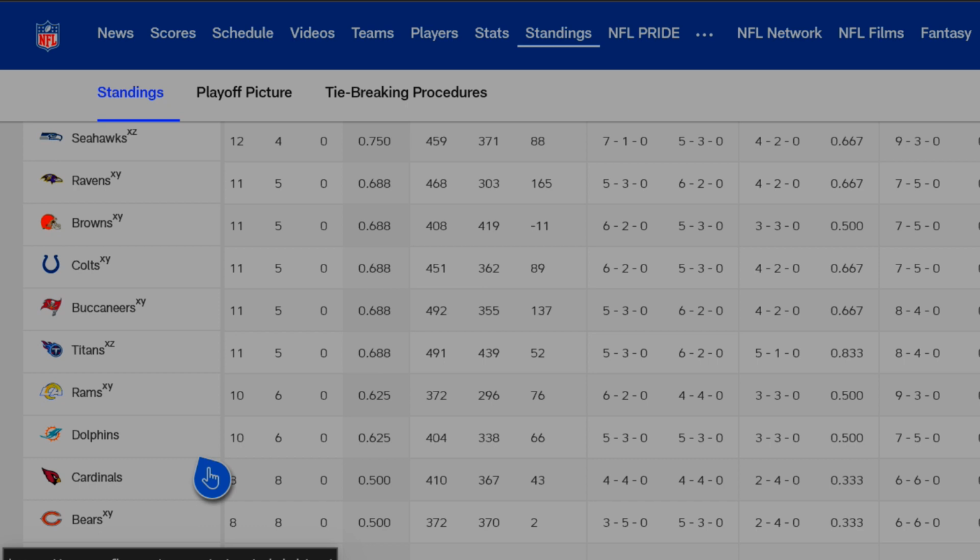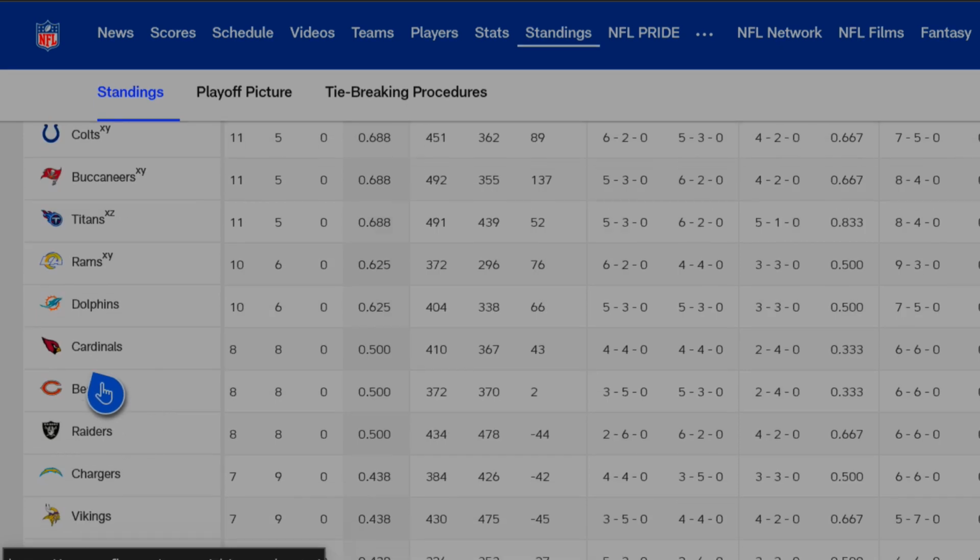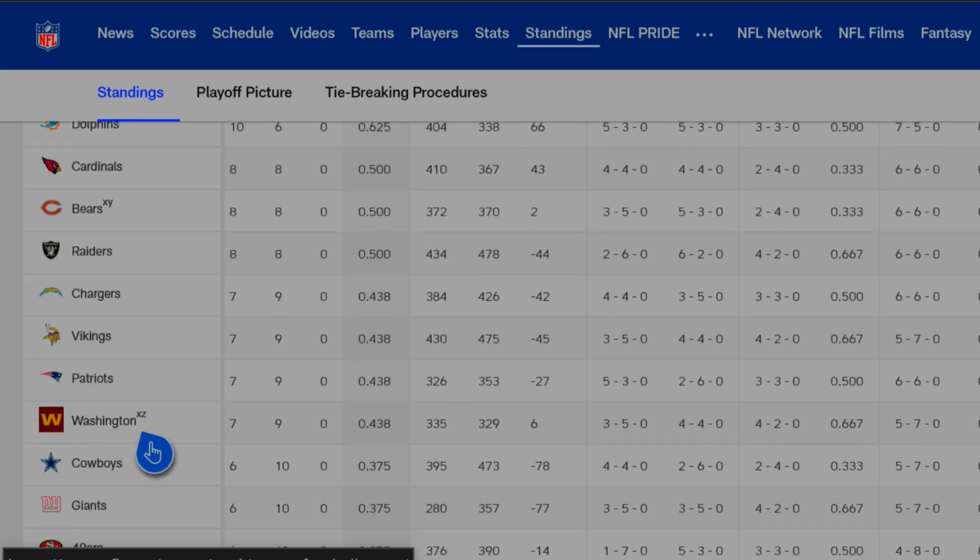If you're observant enough, you probably figured out one thing. There are some playoff teams from last year missing. As you can see, the Cardinals and the Dolphins don't have an X or a Y next to their name, meaning that they didn't make the playoffs. However, the Bears and Washington do, and they don't even fall in the top 14 teams, considering divisions. It's so weird: if you win your division, you make the playoffs no matter what, even if you go 7 and 9 and win your division. In this case, Washington made the playoffs, but they're not a top 14 team as of league standings.